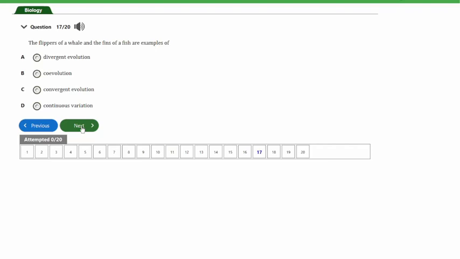That's question number 17. It says, the flippers of a whale and the fins of a fish are examples of A. Divergent evolution, B. Coevolution, C. Convergent evolution, and D. Continuous variation. So guys, the answer to this question is option C, and that's convergent evolution.